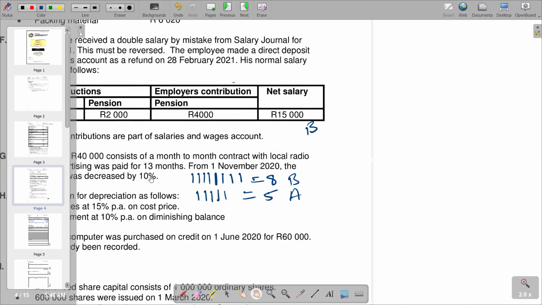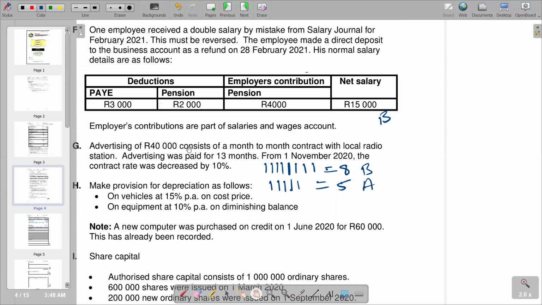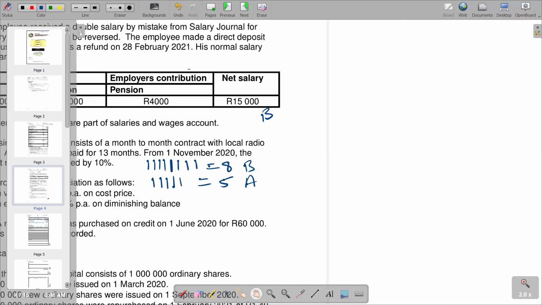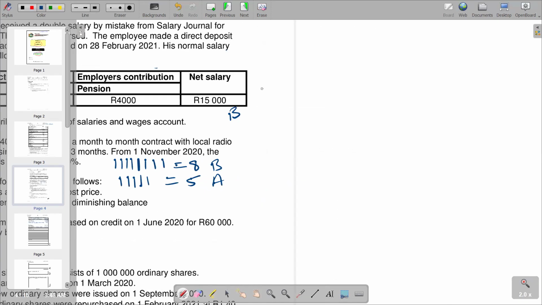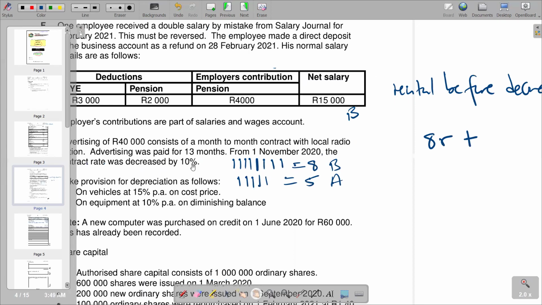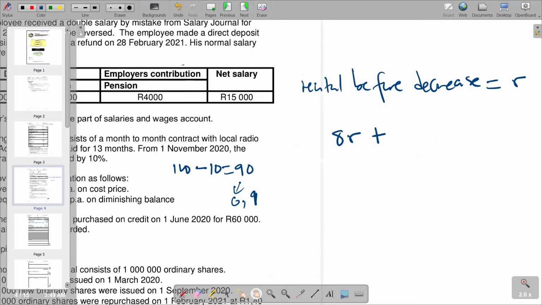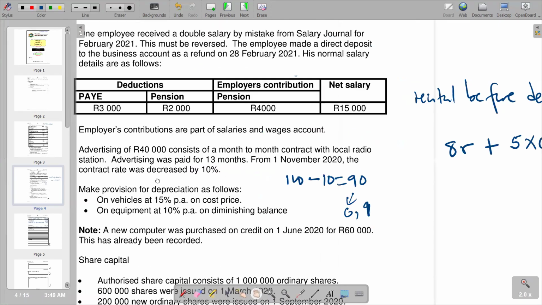So after having taken that into account, we can now come up with a formula that is going to lead us to 40,000, as we are told that advertising of 40,000 consists of a month-to-month contract with the local radio station. So basically, we are saying before, we let our monthly rental go for 8 months, and then the one after. Remember, after the decrease, it decreased by 10%. So if it decreased by 10%, as a decimal it converts to 0.9. So basically, we are saying 5 times 0.9, the total for the advertising, which is 40,000.